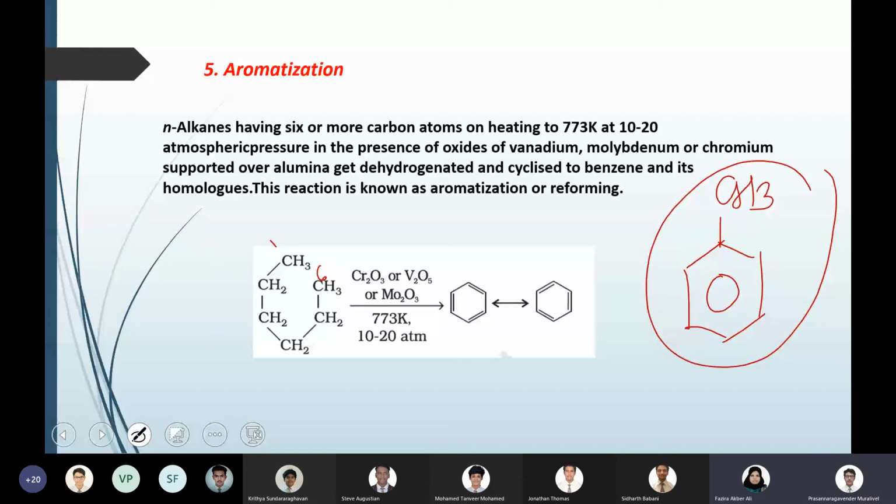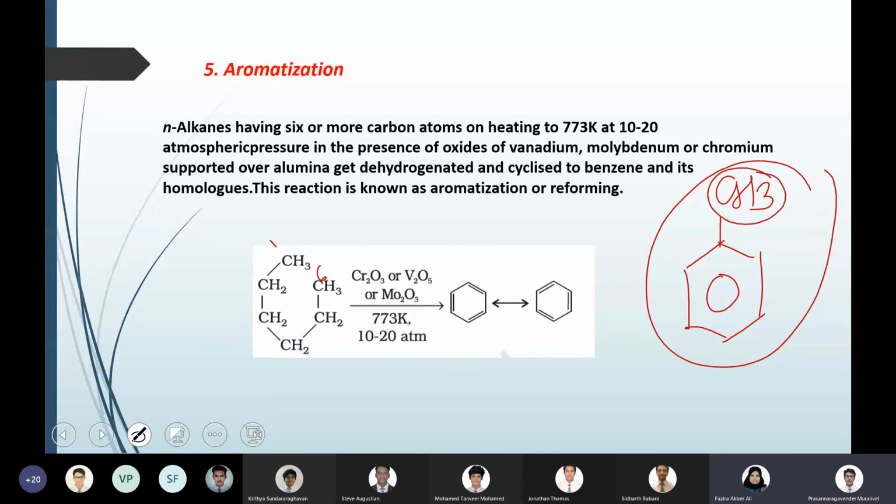Heptane? If you are taking heptane, the problem is that the first and the seventh carbon will combine and you get a 7-membered ring, not a benzene ring. So it should be hexane, but hexane with one branch, with an alkyl group.